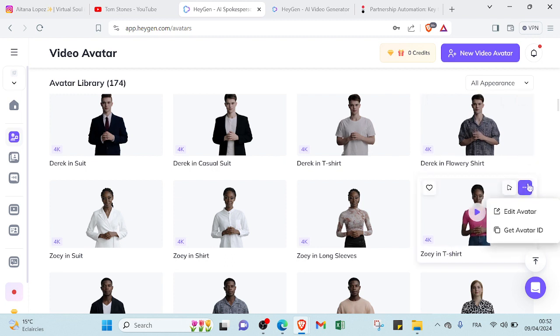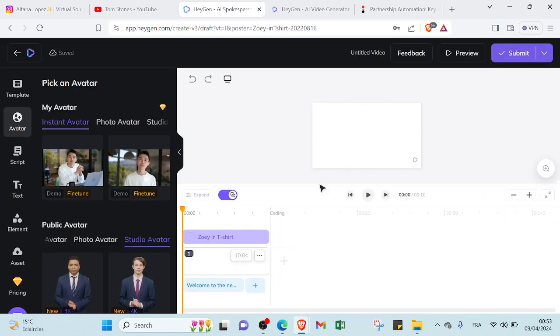So this three dot is if you want to edit the avatar or if you want to get the avatar ID, and then you will have this icon here. Click on it to create a video. So let's click to create our video and click on the landscape to start with a video on YouTube. As you can see, a lot of options appear.